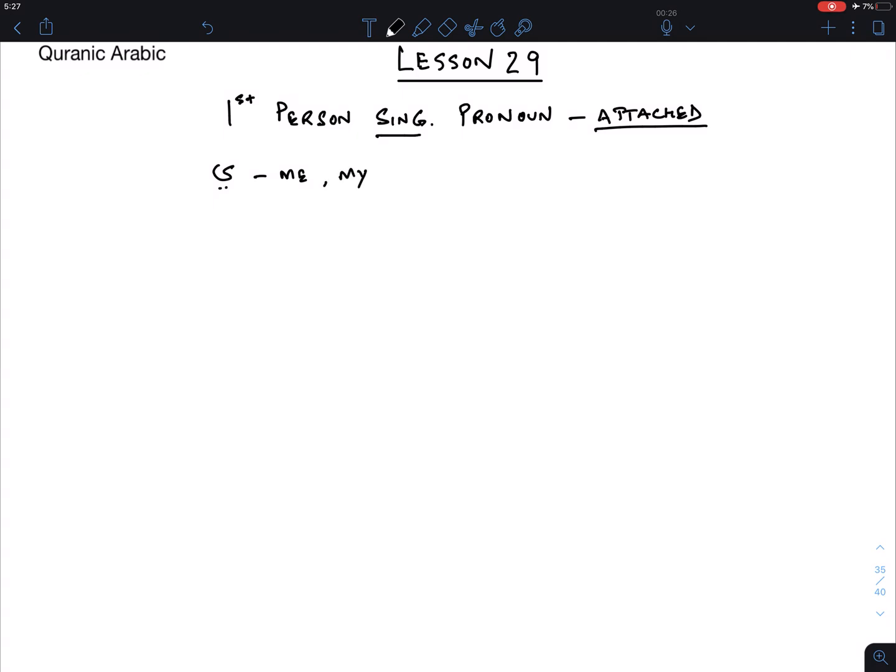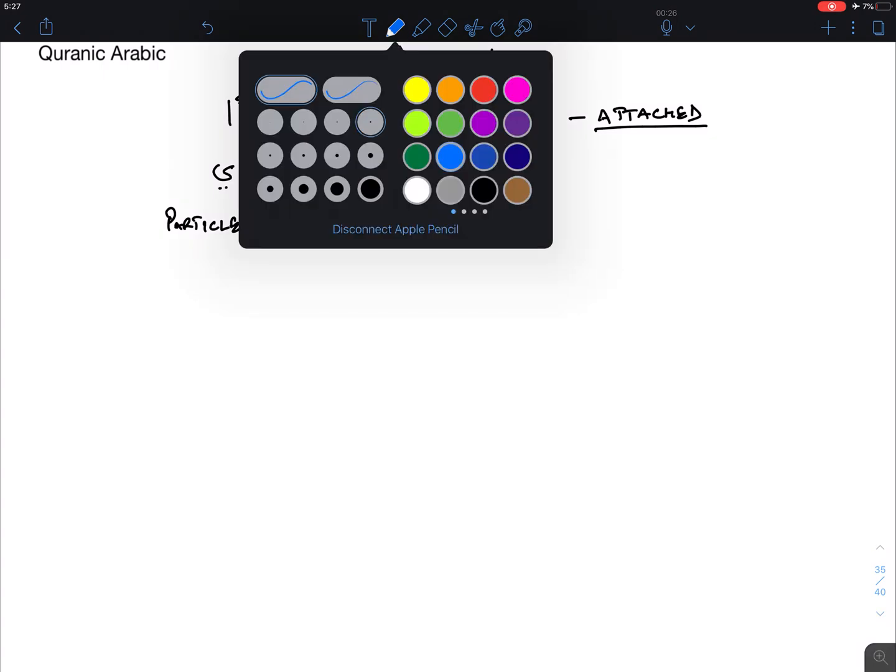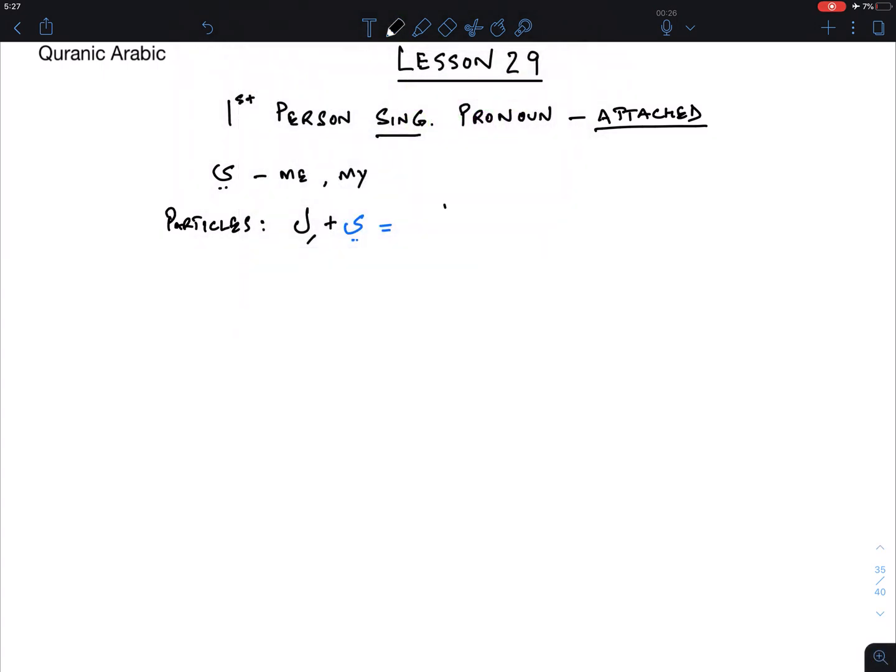So when it comes to particles, you have lam, li, harf jar, and it means for, and you add the ya mutakallim, and you get li. Let's look at that here. That's the lam. Then we add the ya, so li. So that means for me. That's one meaning.